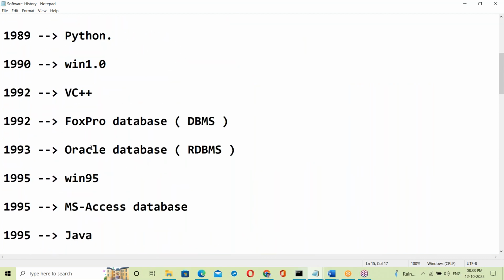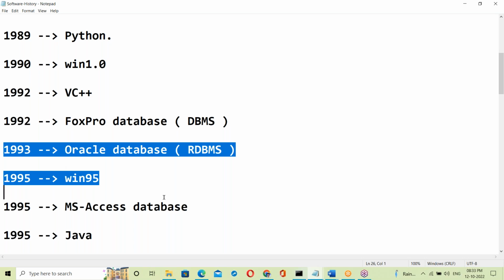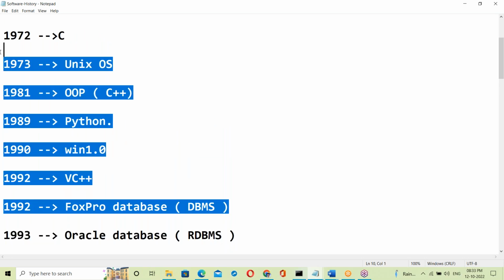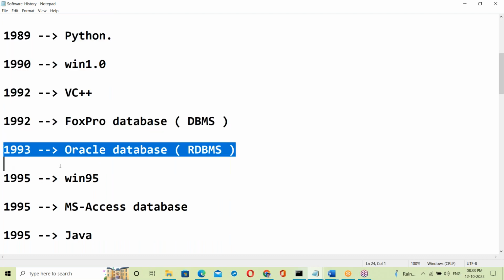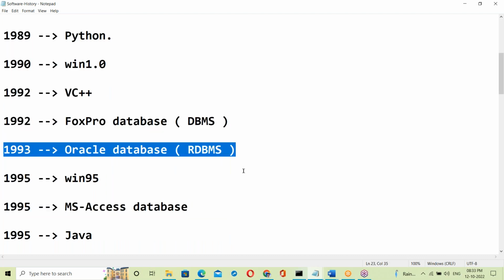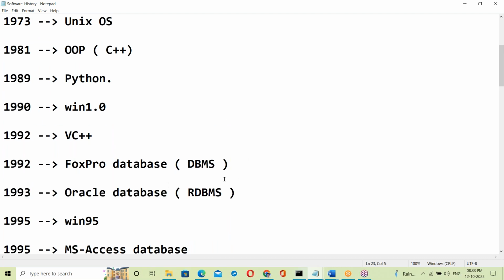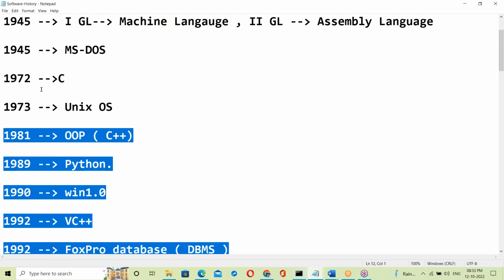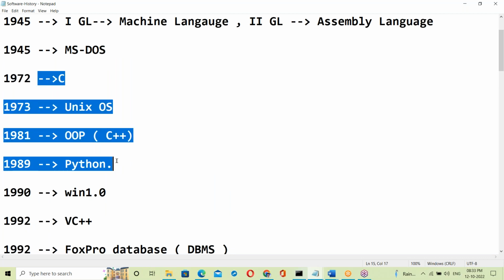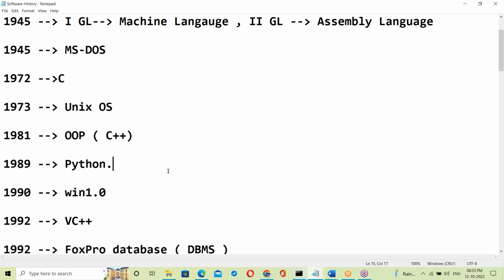Since 1993, I know what happened in the software field. Before '93, nothing. I started my engineering in '93, so I know about software since 1993. Before that, nothing. Just C is there, Unix is there, C++ is there, and Python. Before the 90s, nothing. The software period started in the 90s.